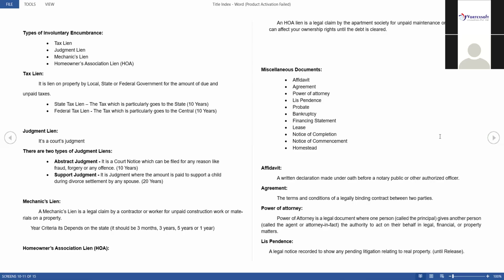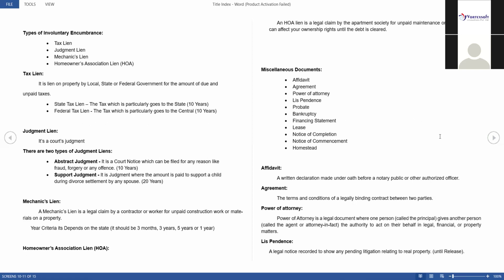He will file a case against him. Then the court will give a stay order, which means, without informing Smith, you don't have any right to sell that property. So for that, they will give one litigation notice. We call it lis pendens. Lis pendens is nothing but a stay order from the court.